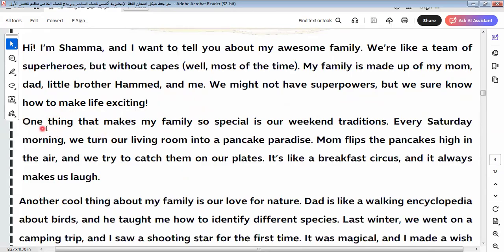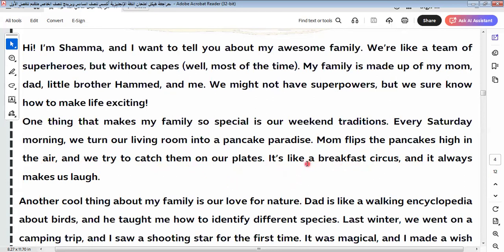One thing that makes my family so special is our weekend traditions. Every Saturday morning, we turn our living room into a pancake paradise. Mom flips the pancakes high in the air, and we try to catch them on our plates.